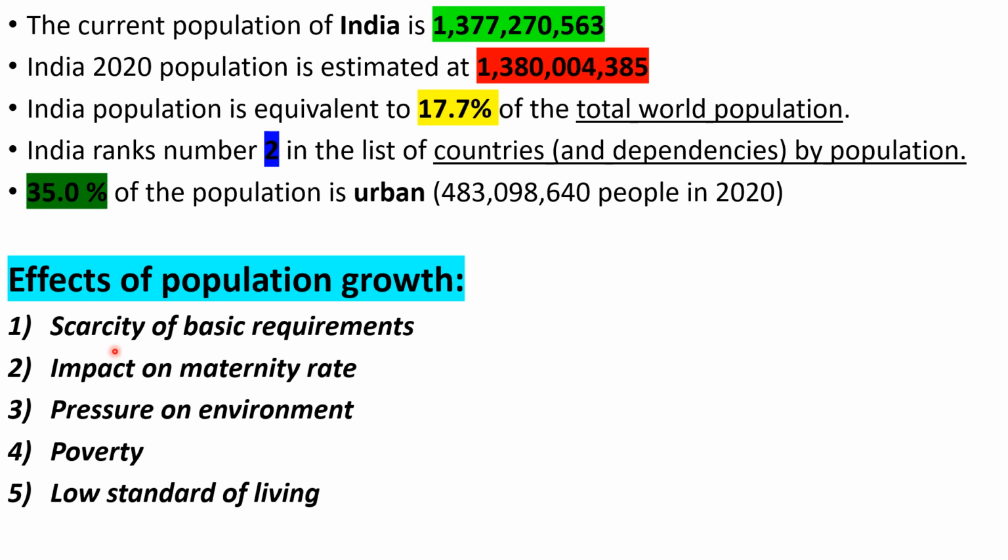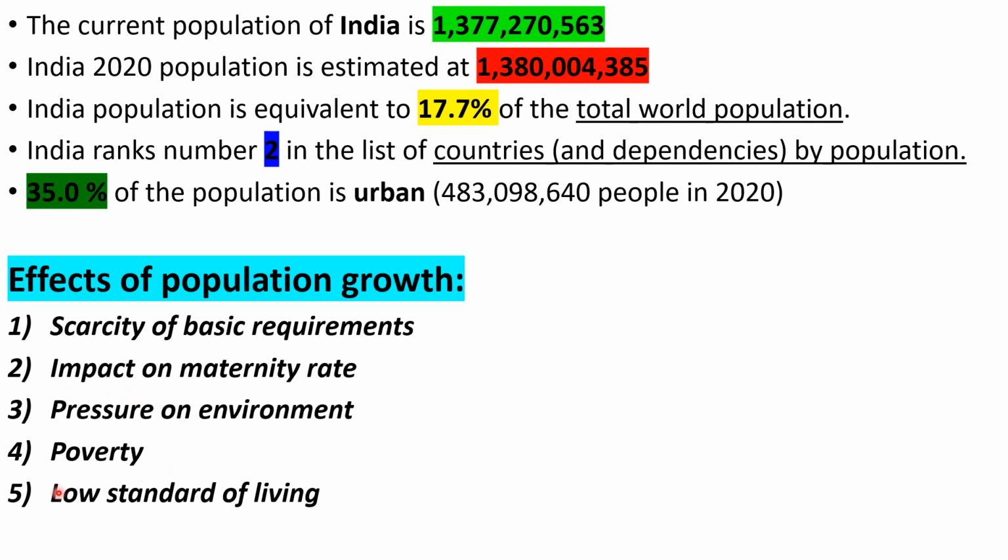Mothers who have more than 4 children are at greater risk of mortality. Another effect is pressure on the environment. Due to overpopulation in the nation and the world, the environment has been suffering a lot. Many environment-related problems are created, like pollution and traffic.